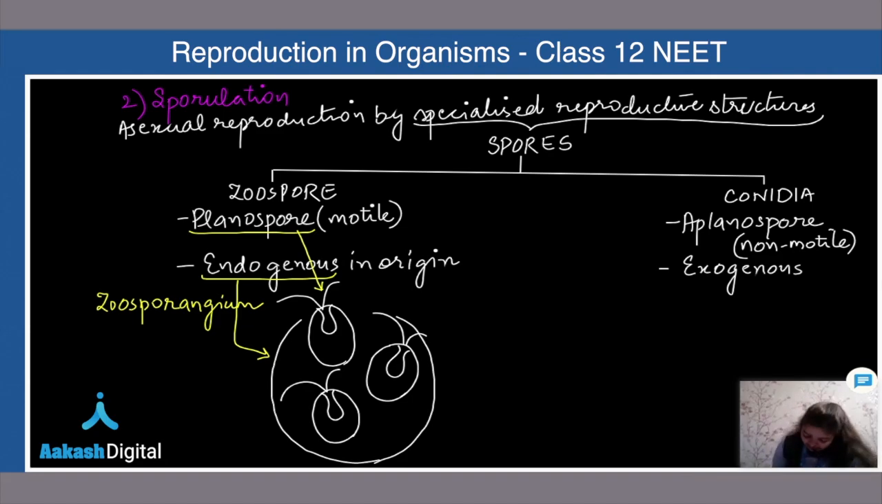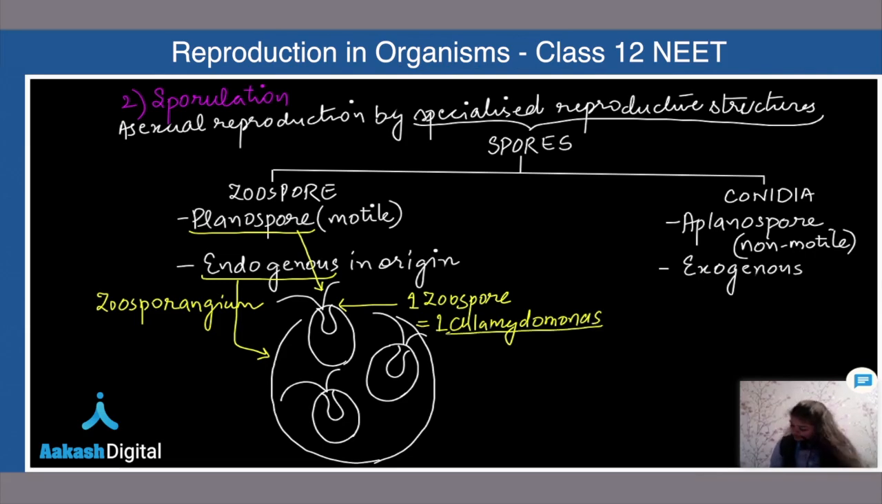One more thing you will get to see here, that this one Chlamydomonas is representing one zoospore. Listen to me carefully, class. This one zoospore is representing one Chlamydomonas. This is very, very important, class. It may come in your final exam. These zoospores are naked. Class, naked means they are without any covering.